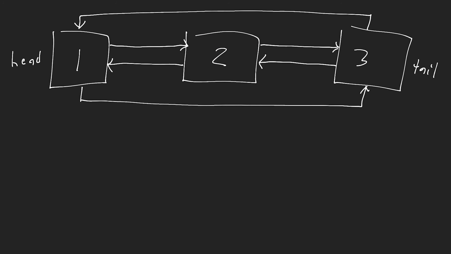However, this changes if you already have a reference to the node that you want to be inserting or deleting after. So let's say for some reason I have this node stored in my program, okay? If I have that, then I can either delete any node before it or after it, or add any node before it or after it in constant time, because I have a reference to the previous node as well as the next node. So let's say I want to insert a node before this node.